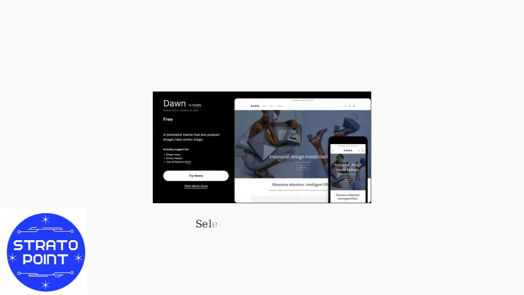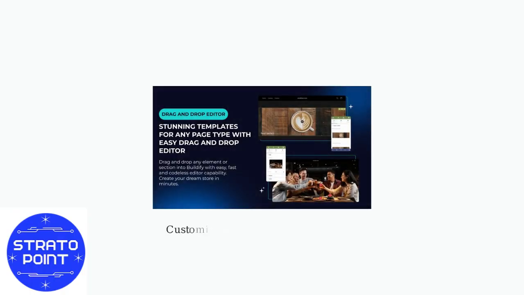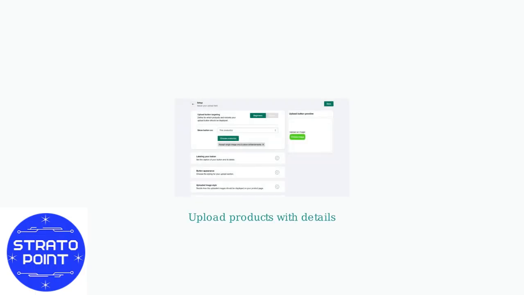Pick a theme from over 100 free and paid options, such as Dawn. Themes provide ready-made layouts. Use the drag-and-drop theme editor to customize layouts, colors, and fonts without coding. To add products, upload images, descriptions, pricing, and variations like sizes or colors.